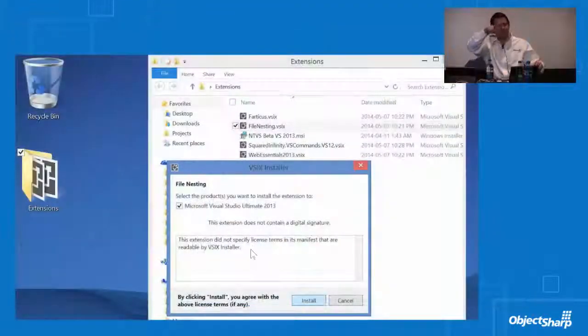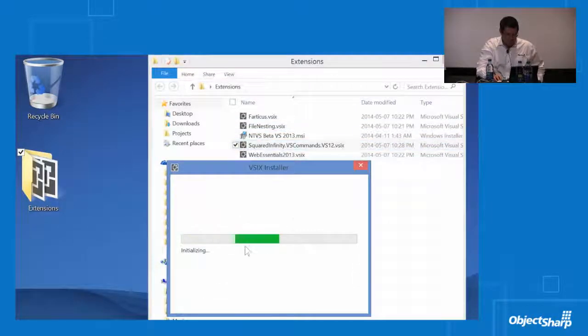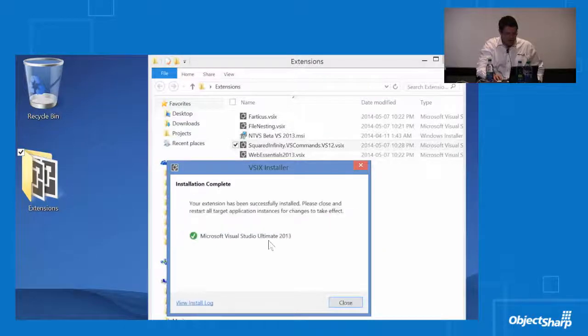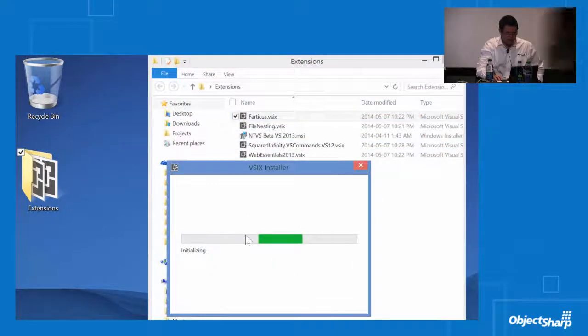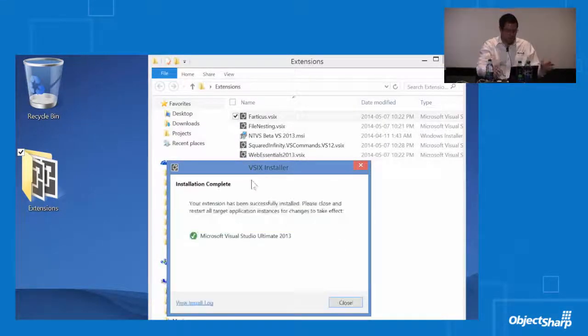And so the other one that's really quite nice is file nesting. So if you've ever dealt in a web project where you got a JavaScript file and then a JavaScript minimized file, you can kind of nest it in the tree so it looks a little nicer. That's another neat little one. VS Commands, I'll show you, that's just a whole slew of productivity add-ins. Again, a nice little free add-in that rounds out some missing functionality. And of course, you can't live in any environment without Farticus, which will fart when you break the build.